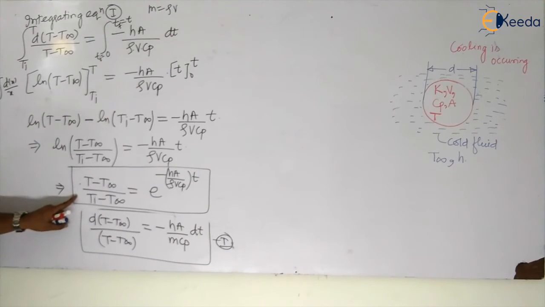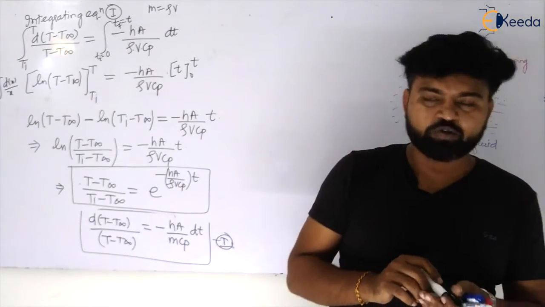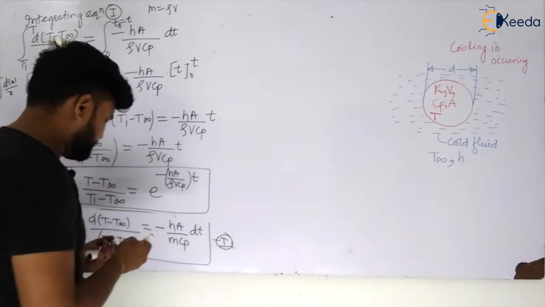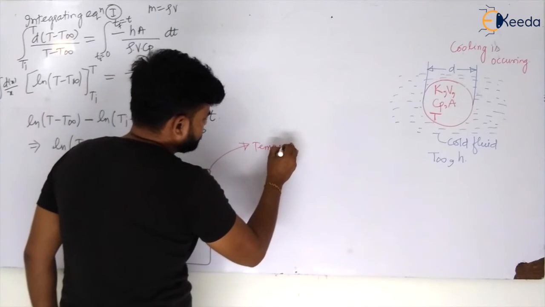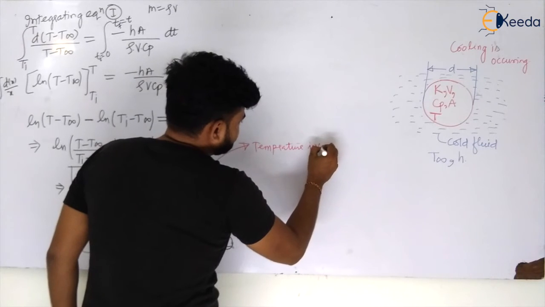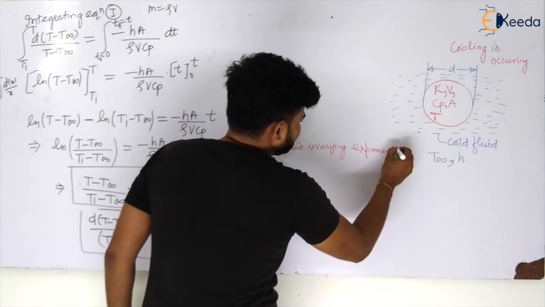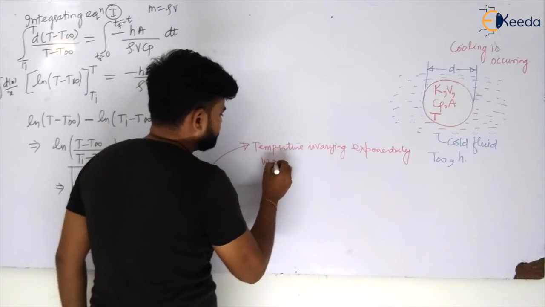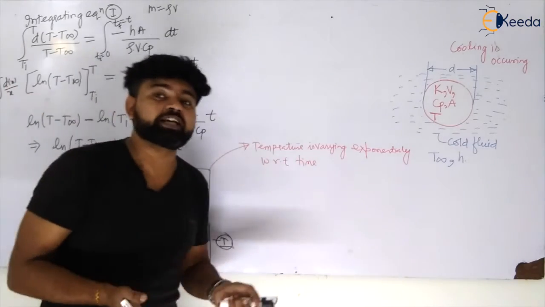This will be your final equation in which you can easily calculate the temperature variation with respect to time inside the object. We can also notice that the temperature is varying exponentially with respect to time, my dear students. So the temperature is varying with respect to time exponentially.